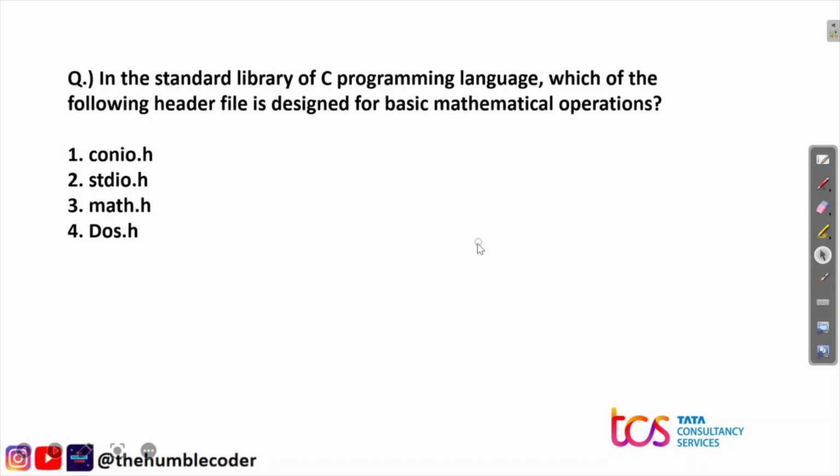Moving on to the next question. In the standard library of C programming language, which of the following header files is designed for basic mathematical operations? We have the options as conio.h, stdio.h, math.h, and dos.h. So the correct answer for this question is option number 3, math.h. So math.h is the standard library of C programming language which is designed for mathematical operations.